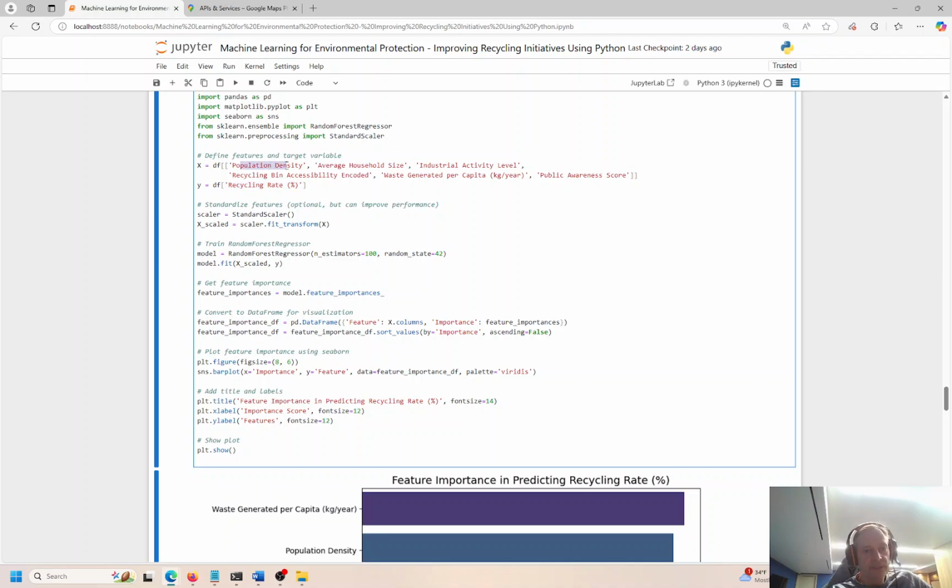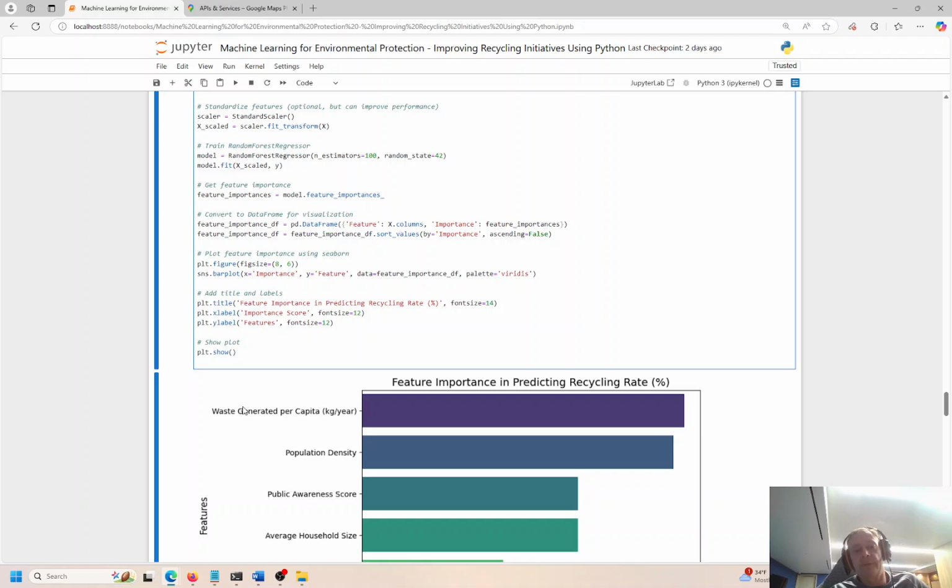So is population density going to have a big impact on recycling rate? I don't know, but when we run the experiment, we'll see. How about average household size, industrial activity level, recycling bin accessibility encoded? That sounds like it would be directly linked to this recycling rate. Waste generated per capita, kilograms per year, and public awareness score. That seems like that would be related too.